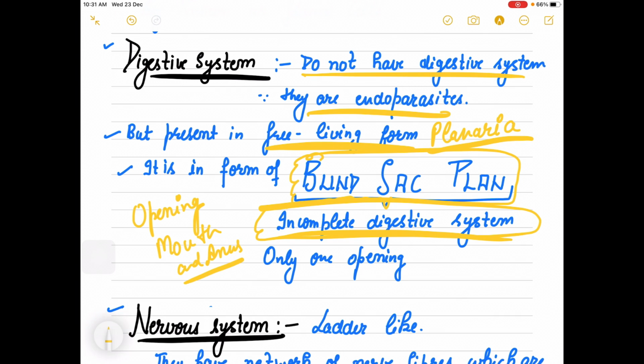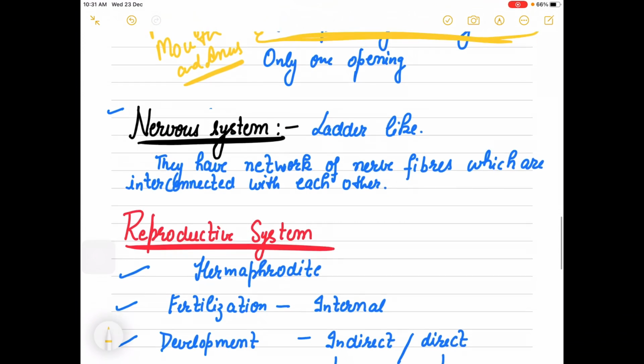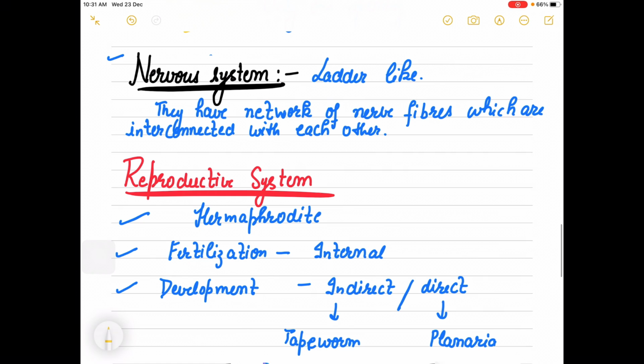They are not separate, one opening for inlet and outlet of food. This type of digestive system plan is known as blind sac plan. Nervous system, it is ladder like.